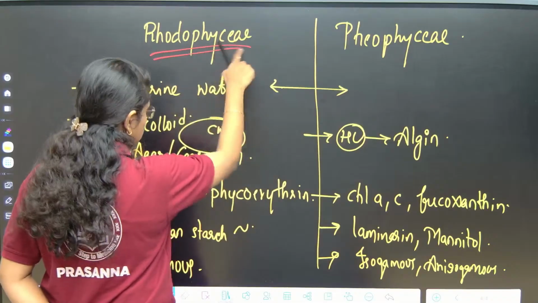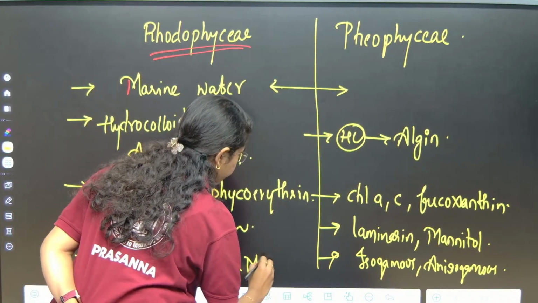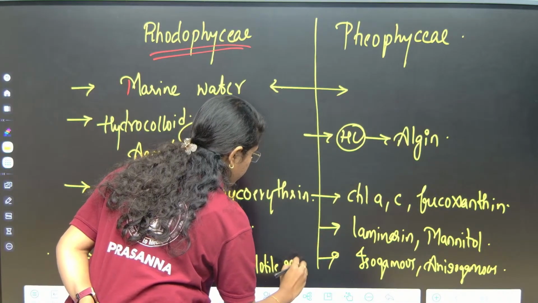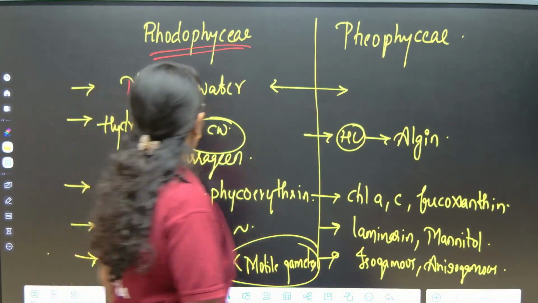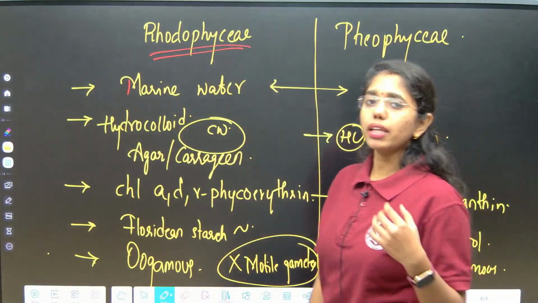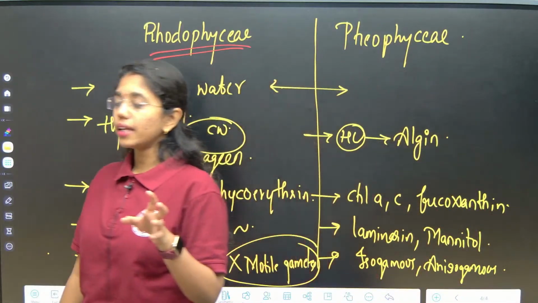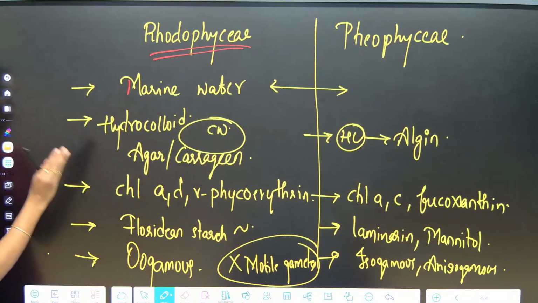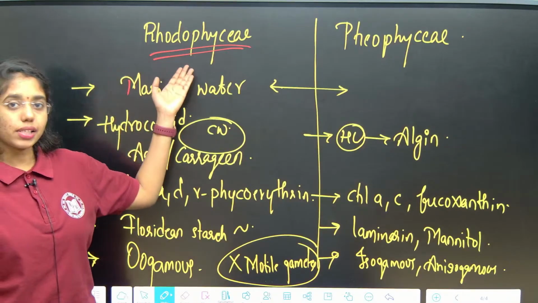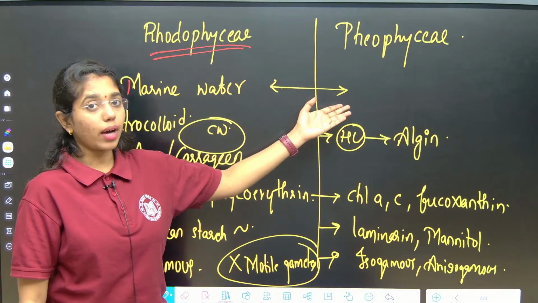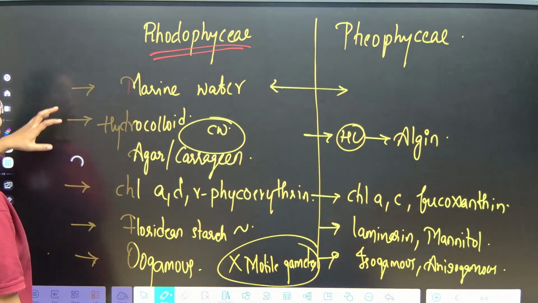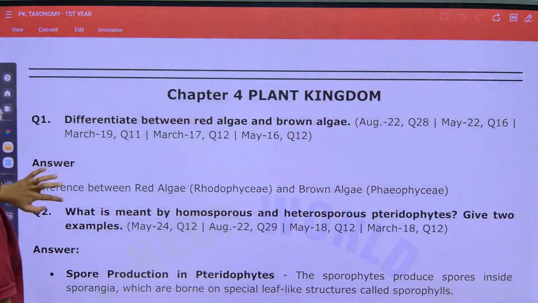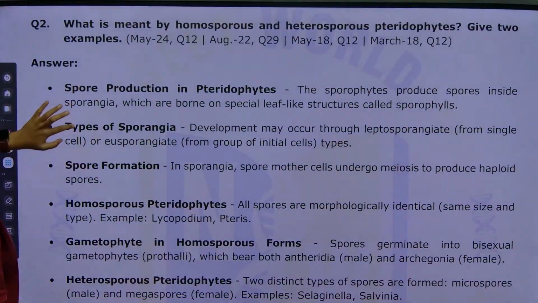In Rhodophyceae, there are no motile gametes, whereas Phaeophyceae has motile zoospores. These are the primary differences that you can give. If you can give 6 to 7 differences, that is highly enough for your answer. Lastly, provide the examples properly: Gracilaria and Gelidium for red algae; Ectocarpus, Dictyota and Laminaria for brown algae. This is how you have to give. If you can provide the answer in a tabulated form with 6 to 8 points, then you will be awarded full marks.